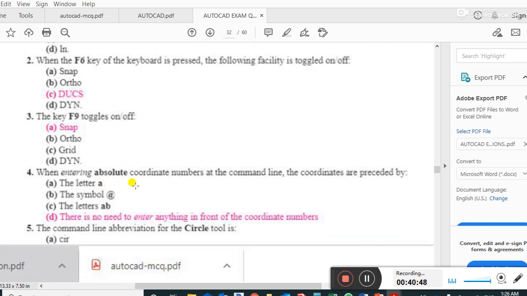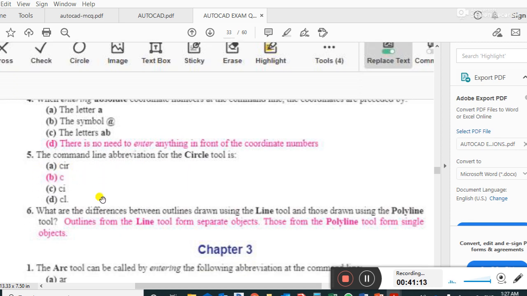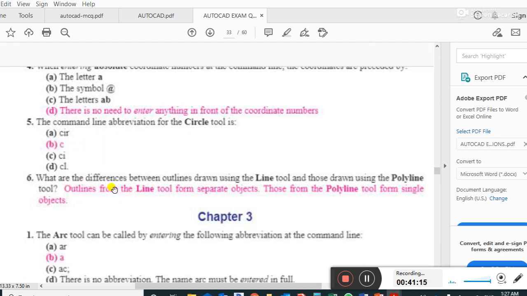When entering absolute coordinate numbers at the command line, the coordinates are preceded by a hash, but there is no need to enter anything in front of the coordinate number. Right answer. The command line abbreviation for the circle is C, guys. First letter of the circle. It's very simple.